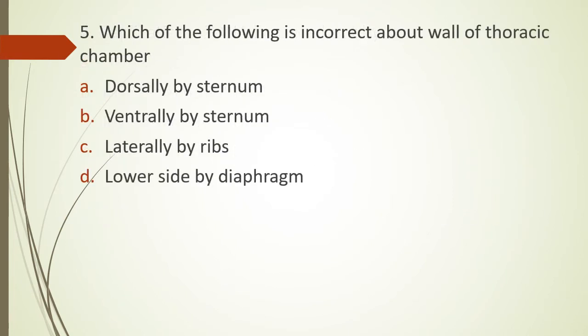Question 5. Which of the following is incorrect about the wall of thoracic chamber? Of the four statements, one is incorrect about the wall of thoracic chamber. Option A. Dorsally made by sternum. Option B. Ventrally made by sternum. Option C. Laterally made by ribs. Option D. Lower side by diaphragm. So these are the walls of thoracic chamber. You have to tell which one is incorrect. The answer is option A. Dorsally made by sternum. It's incorrect. Dorsally, the thoracic chamber is made by vertebral column.